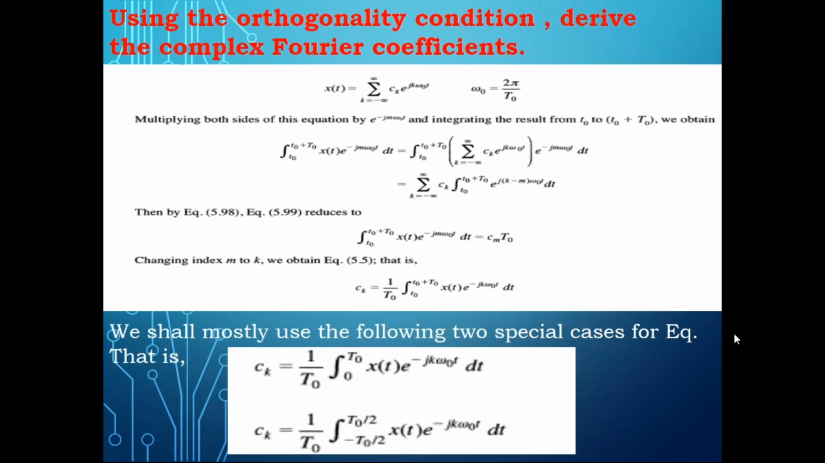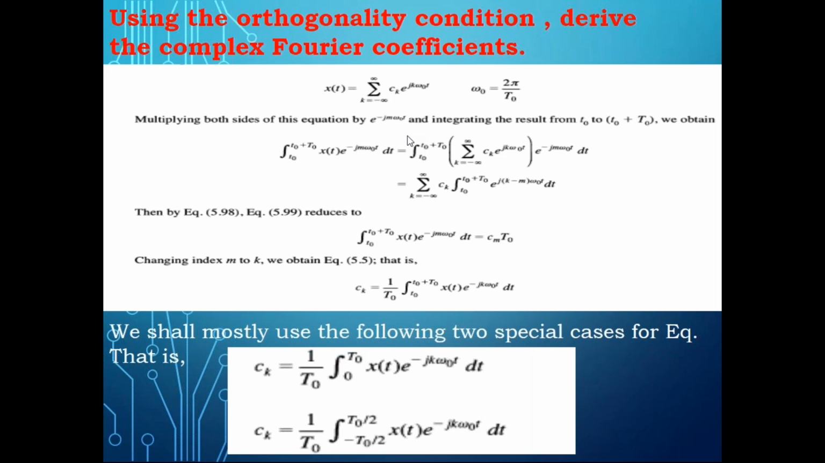But we shall mostly use the following. Generally we use the waveform existing from 0 to T naught or from minus T naught by 2 to T naught by 2. So this small t naught I can write as 0, and automatically the limits become 0 to T naught. And if t naught is minus T naught by 2, then it becomes minus T naught by 2 to T naught by 2. So this is how you can find this complex Fourier coefficient Ck. Just see, it's very simple.